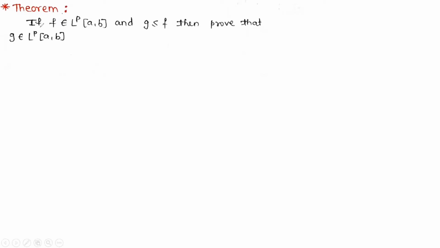The statement says that if f belongs to the LP space over interval [a, b] and the function |g| is less than or equal to |f|, then we have to prove that g also belongs to the LP space over [a, b]. So let's start with the proof. Here let alpha be any positive real number.